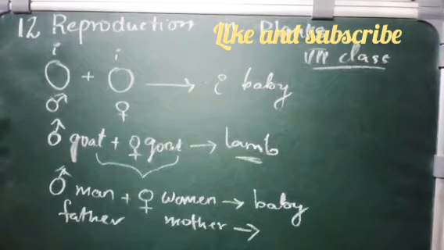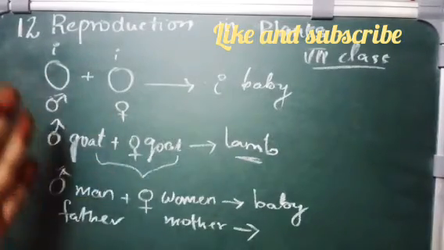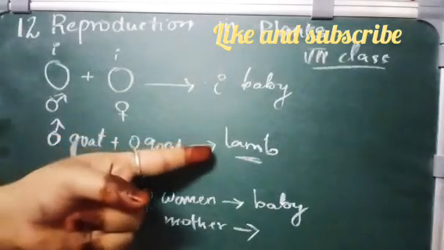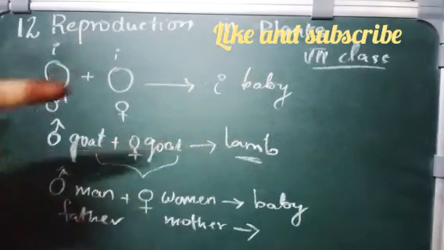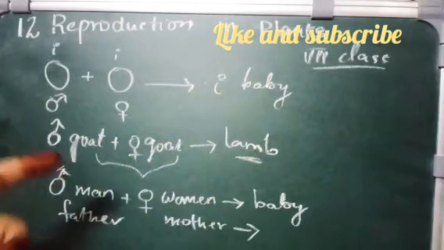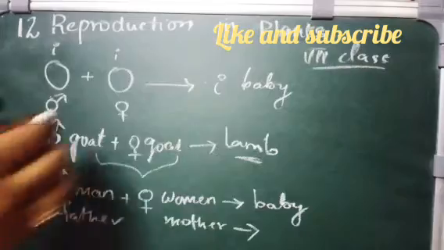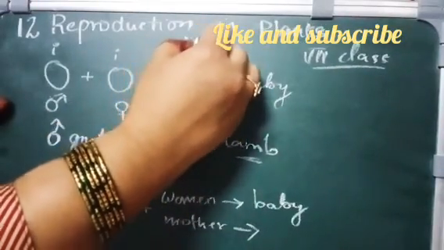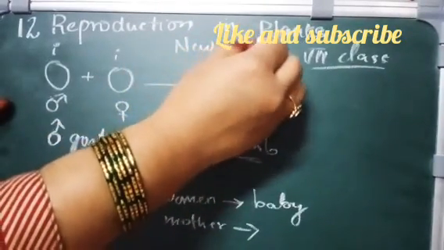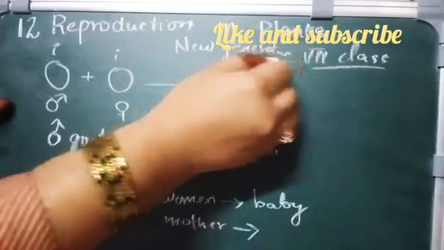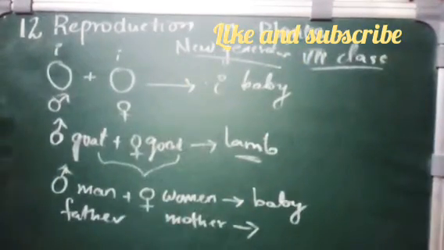That is, production of the same breed by mating of male and female gives you a new generation. A new generation is formed. So what is reproduction?